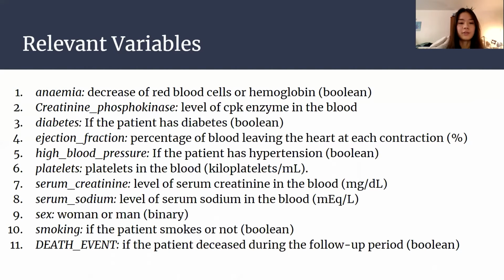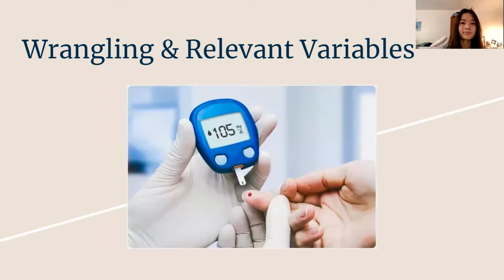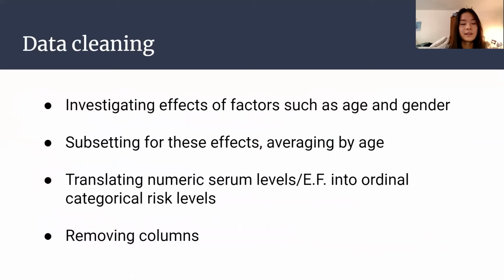So when looking at all of these variables together, when certain levels in the blood are off and when risk factors are present, there's just a much higher risk of mortality. So for our data wrangling and relevant variables, when we cleaned up this data, we really wanted to investigate the effect of the factors of age and gender.